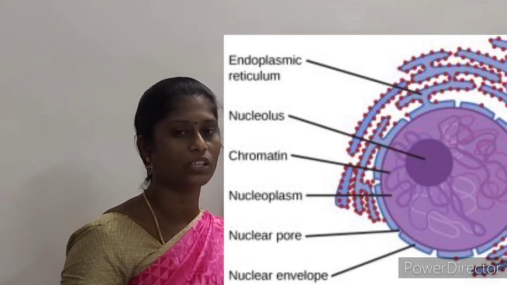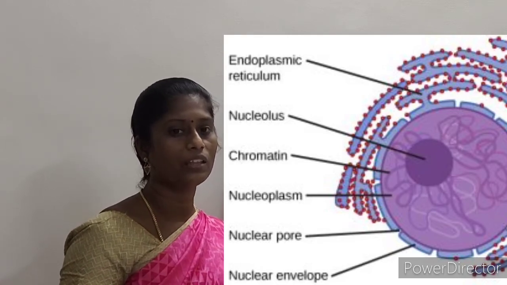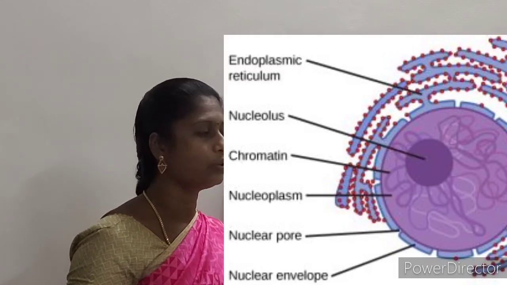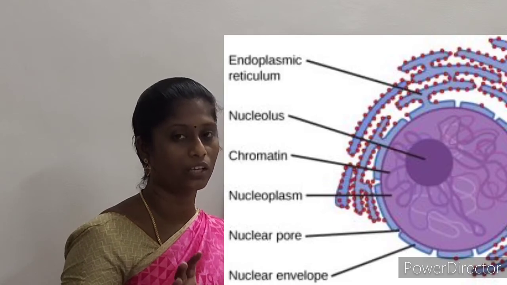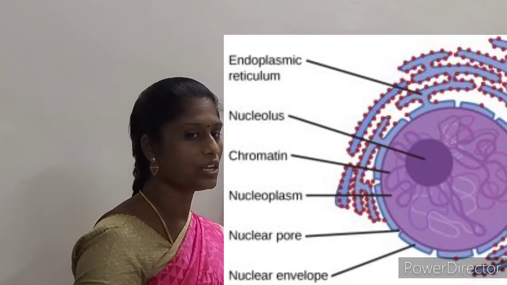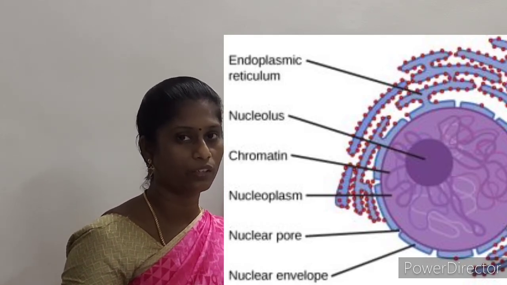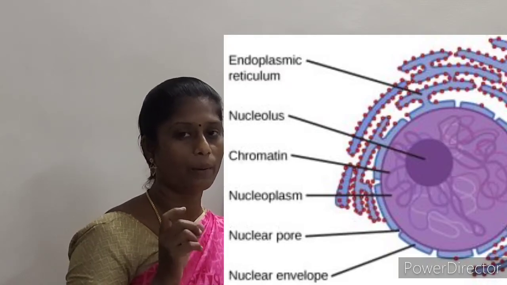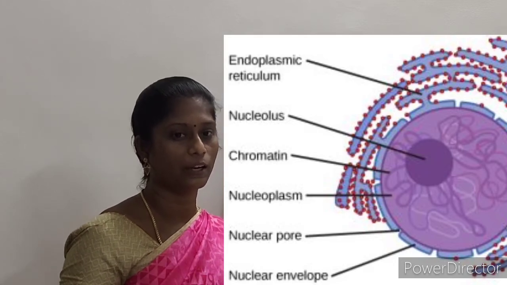So as I told you, the nucleolus, which is present inside the nucleus, is spherical in shape, small and dense. Either it is present singly or in multiple numbers inside the nucleus. But this nucleolus does not have a membrane; it is not membrane bound. Then this nucleolus possesses genes for rRNA and tRNA. There are different types of RNA we studied: mRNA, tRNA and rRNA. But the nucleolus contains genes for rRNA and tRNA.